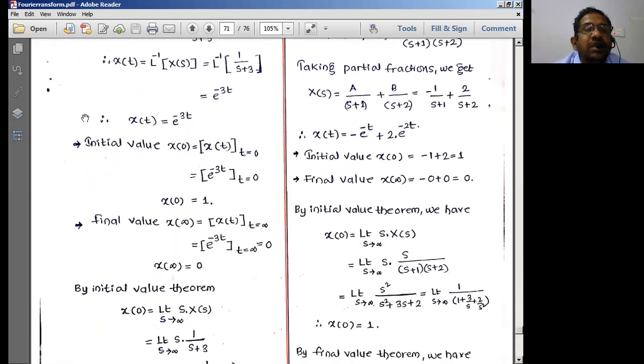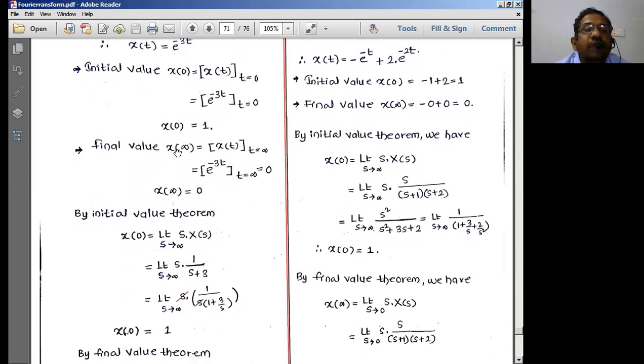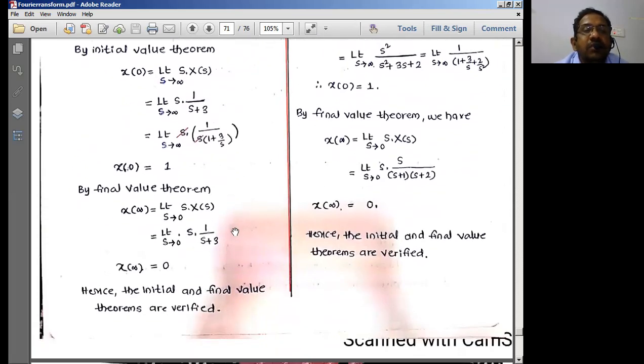In this, let us apply the initial value. t is equal to 0 in this x of t. If t is equal to 0, e to the power 0, I'll be having 1. If t is equal to infinity, it is e power minus infinity, which is 0. Let us apply the initial value theorem now to get the same solution. Initial value x of 0 is equal to limit s tends to infinity s into x of s. s into x of s, given as 1 by s plus 3. If I take s as common, I can simply cancel these two s's.